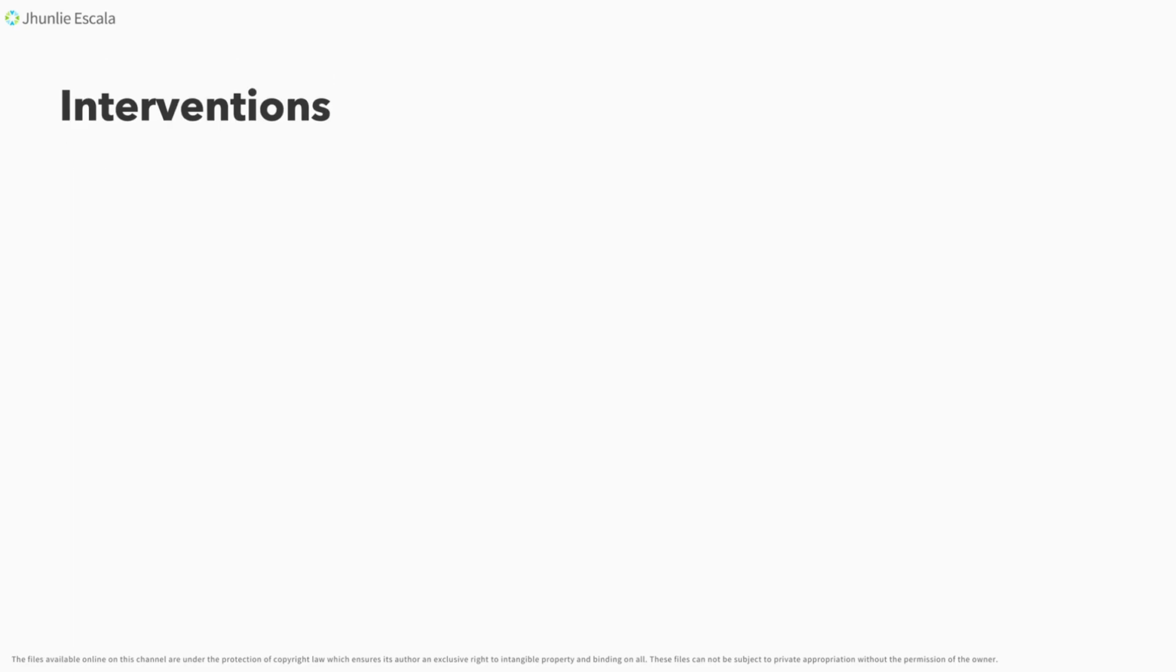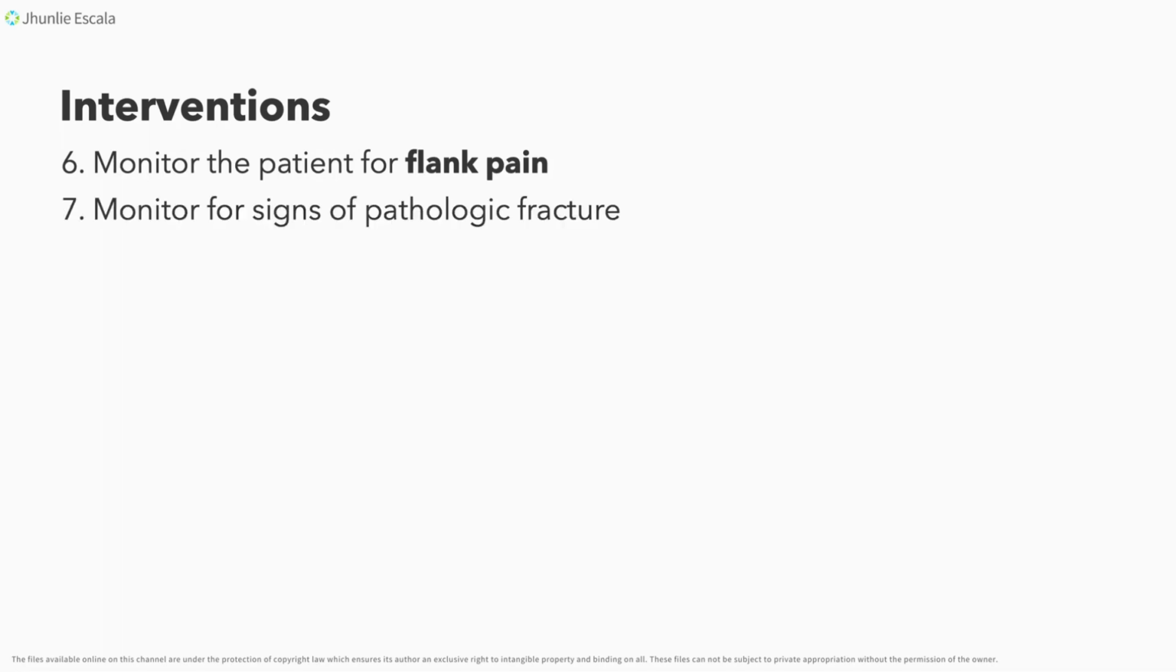So let's continue another and more interventions here. So we need to monitor the patient for flank pain. Why? Because our patient, okay, might be experiencing urinary stones, and to check the presence of these, you need to monitor the patient for flank pain. And also monitor for signs of pathologic fracture. Okay? And again, when moving our patient, we need to be very, very careful.